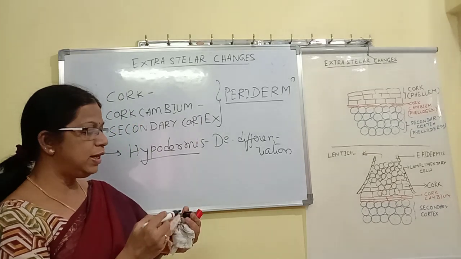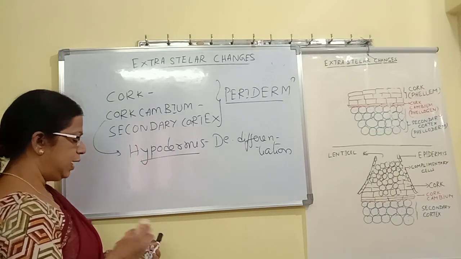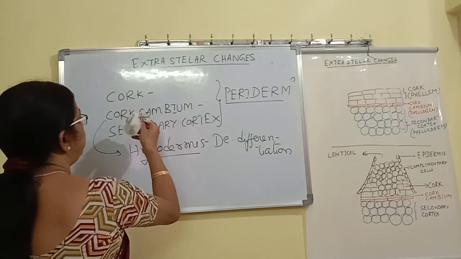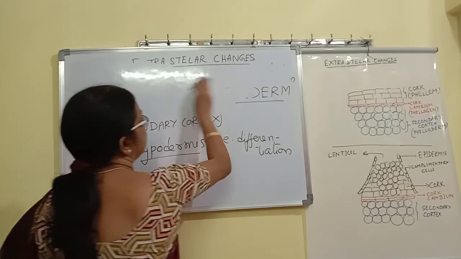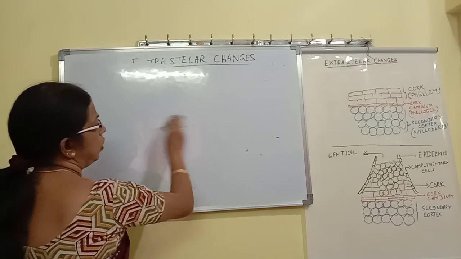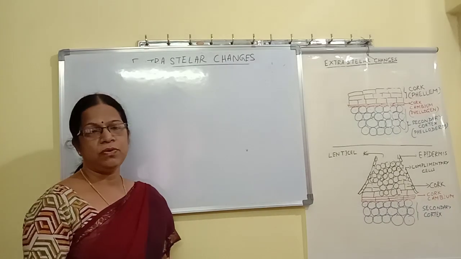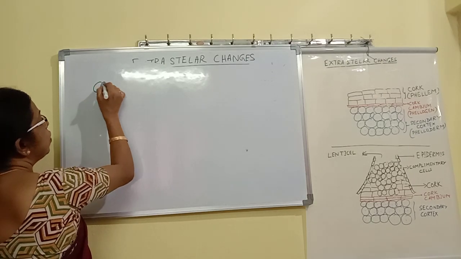All three we are calling periderm. Now let us see in detail the different layers of periderm. First I will start with cork. What is cork and what is it made up of?